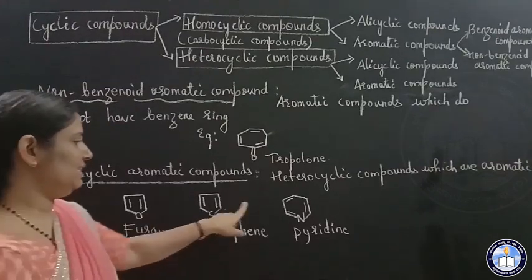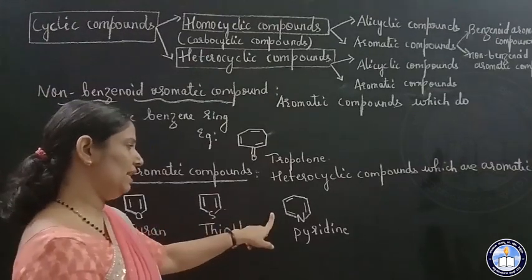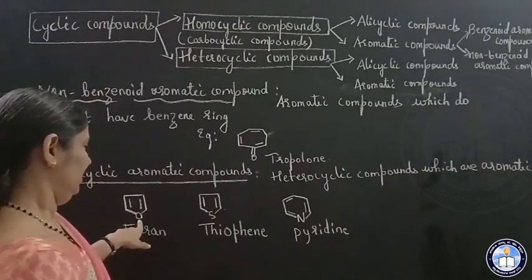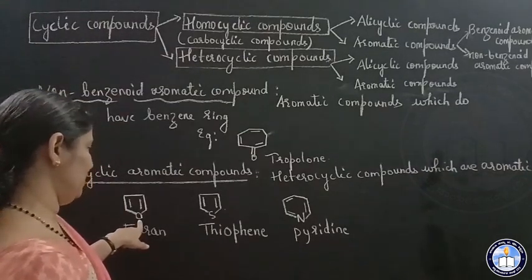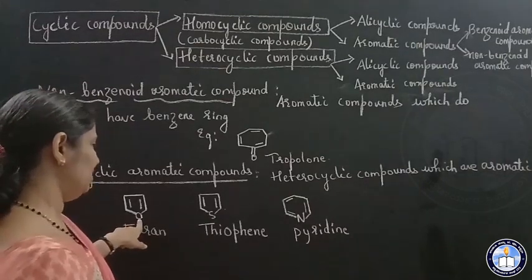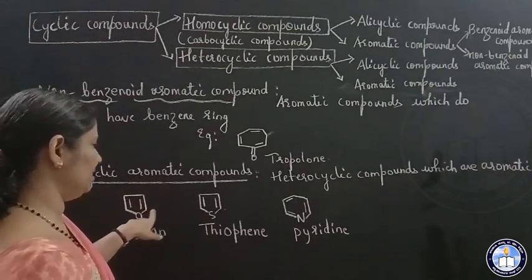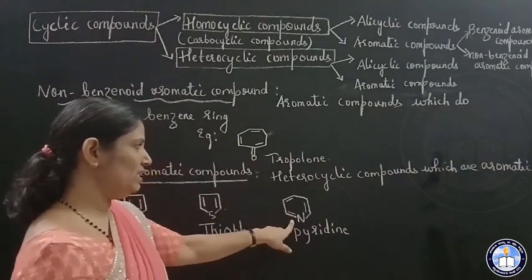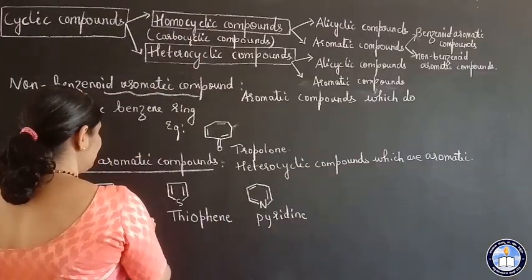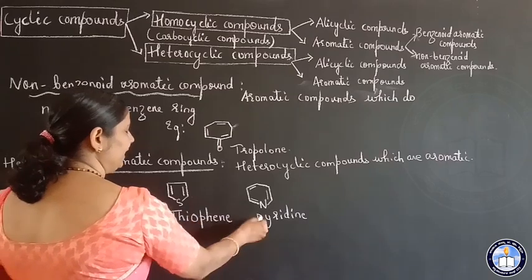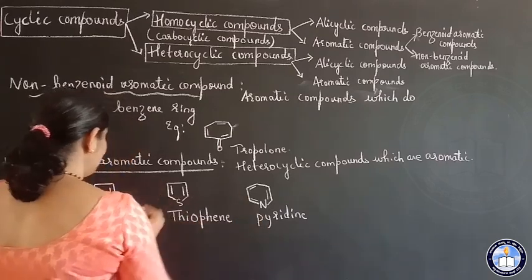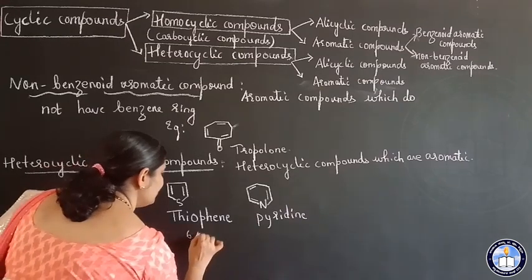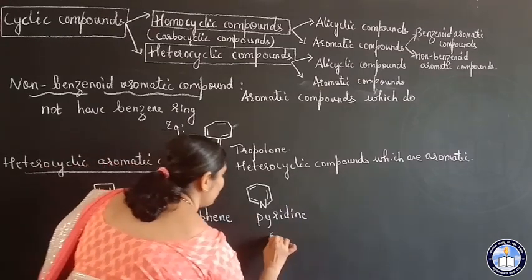Why these? See these three structures. These are heterocyclic compounds. See, in the ring, a hetero atom is present. Here an oxygen atom is present, others are carbon atoms. Similarly in this ring a sulfur atom, in this ring a nitrogen atom. So it is heterocyclic. So furan, thiophene, pyridine, they have 6 pi electrons.